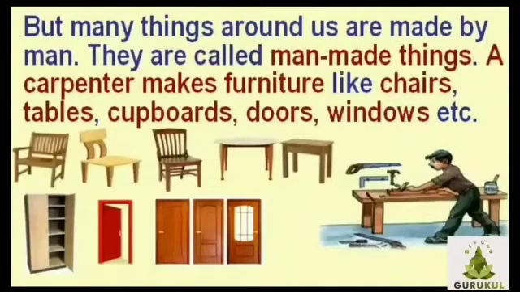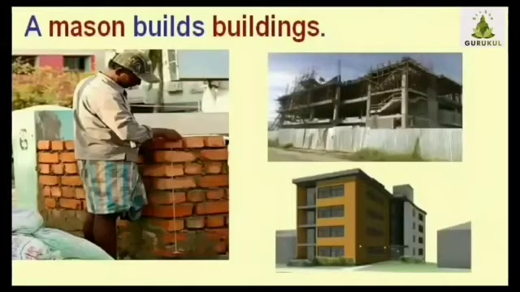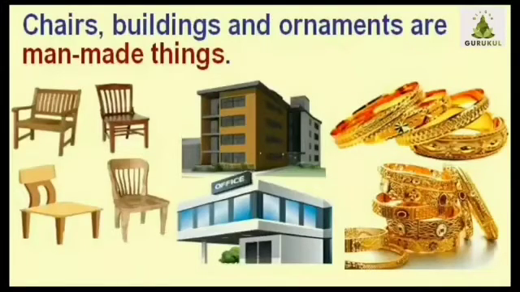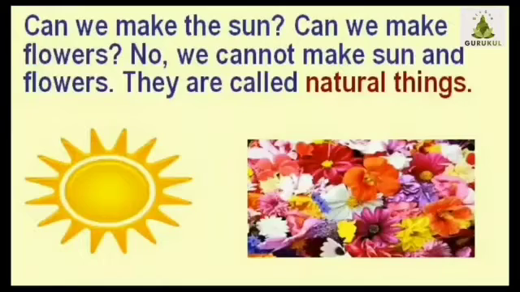But many things around us are made by man. They are called man-made things. A carpenter makes furniture like chairs, tables, cupboards, doors, windows, etc. A mason builds buildings. A goldsmith makes ornaments. Chairs, buildings and ornaments are man-made things. Now children, tell me, can you make the sun? Can you make flowers? No, we cannot make the sun and flowers. They are called natural things.